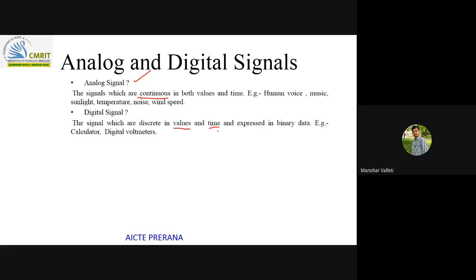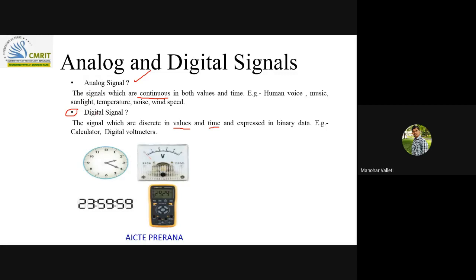The digital signal is defined at particular instants of time only, and it can take only particular amplitudes, not each and every voltage level, like 0 volts and 5 volts. Some examples for this are calculators and digital voltmeters. You just see these two are examples for analog, these two are examples for digital.